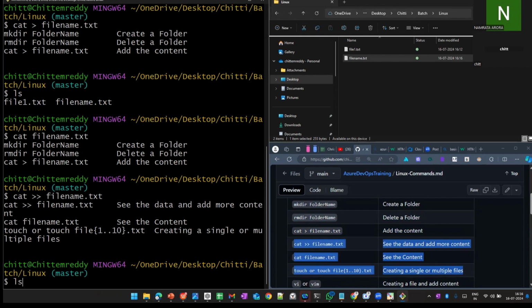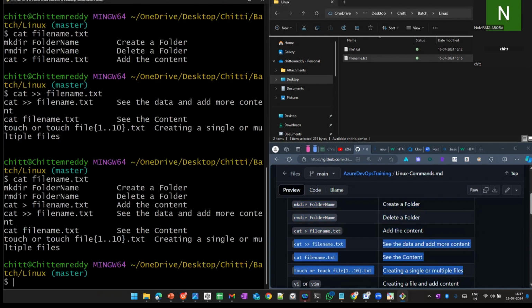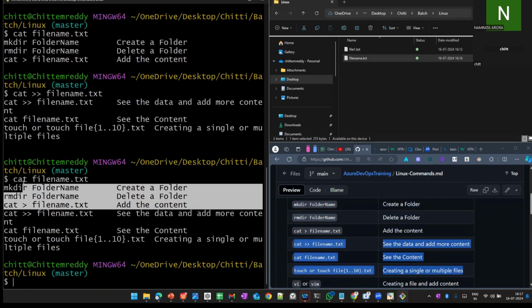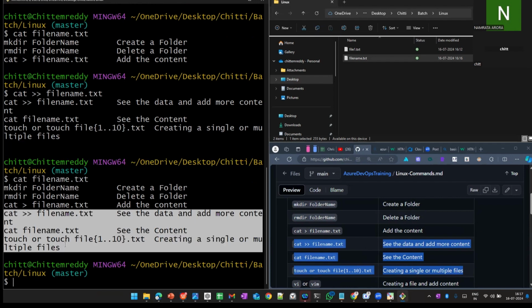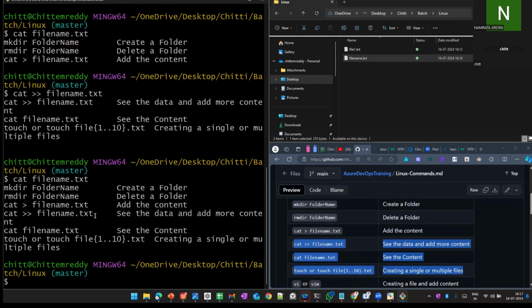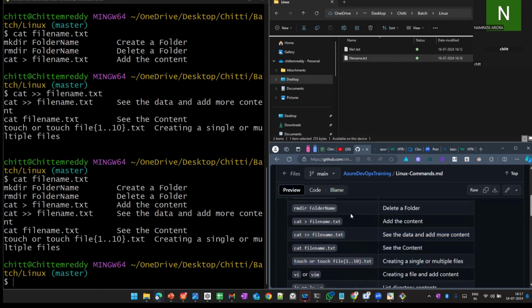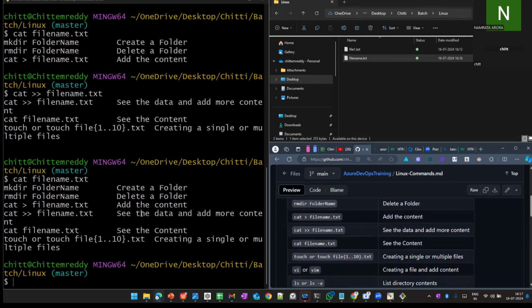If you press the up arrow, we get the previous commands, and if you press the down arrow, you get the commands below. Now I run cat file name.txt. See, previously I added these three commands, and later I added these three with cat greater than file name.txt, so I can see all of them. I think you understand how we create files and how we add more content to a file.